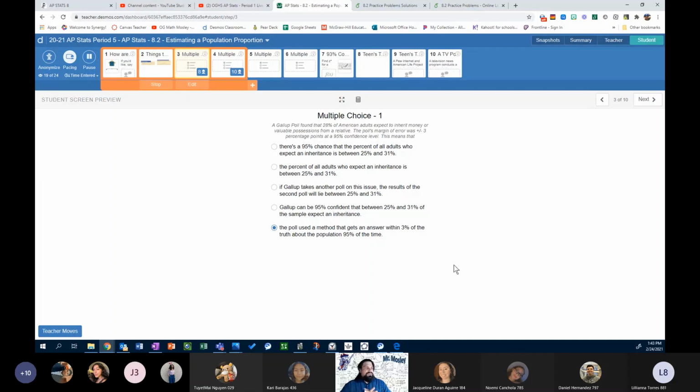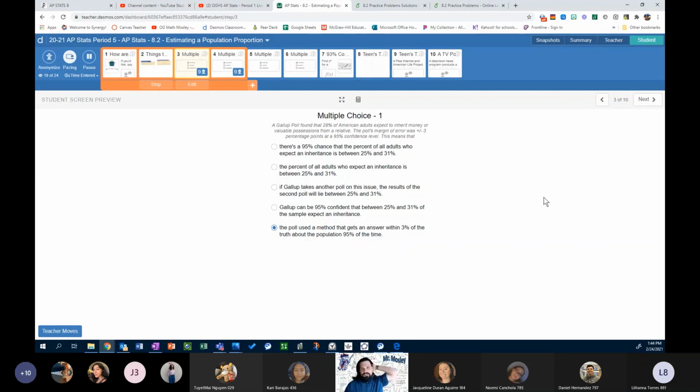This is because this is asking about our confidence level. The confidence level refers to how often, over the course of doing the same sampling over and over again with the same size sample, the resulting intervals from those samples will contain the true proportion, within plus or minus 3 percentage points.